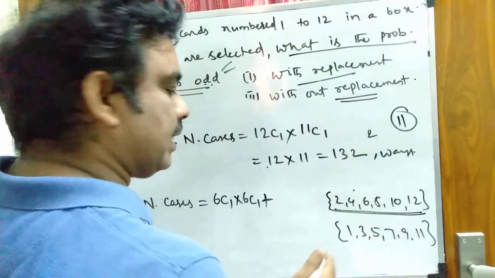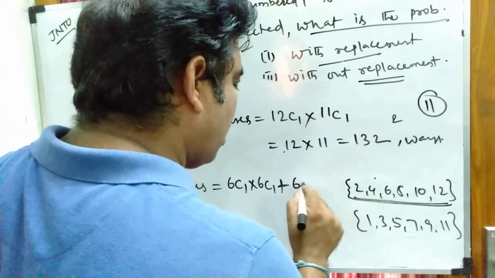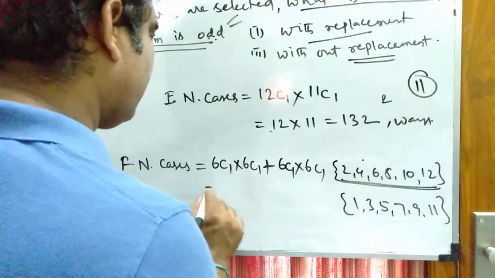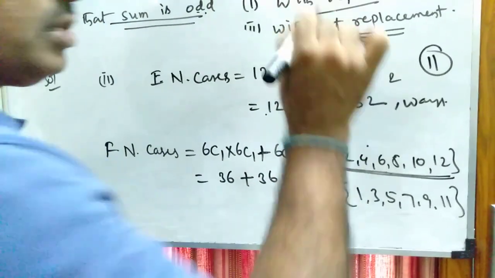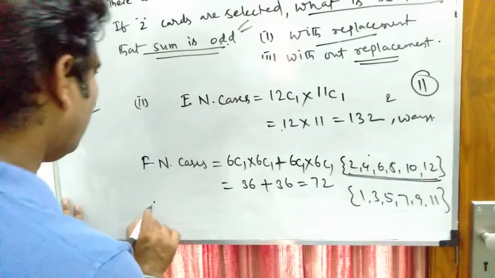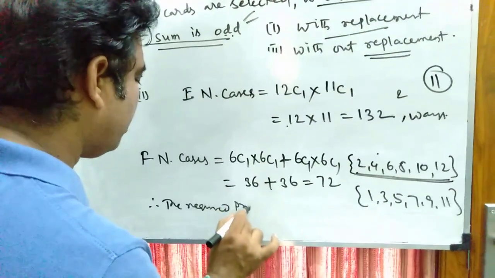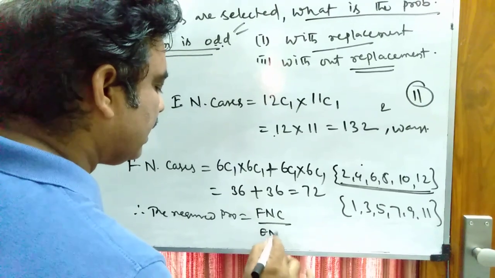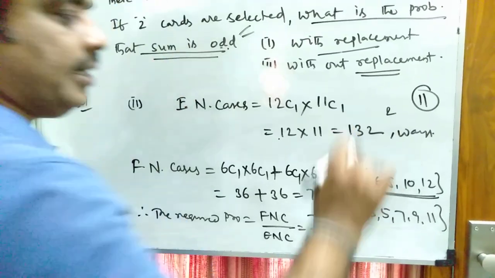6 is the same as 6, so there is no change. Here one odd card 6C1, then one even card, that is 6C1. That is equal to 6 sixes are 36. Here also 36. That is equal to 72. The favorable cases are 72. Therefore, the required probability is equal to favorable number of cases by exhaustive number of cases, 72 by 132.